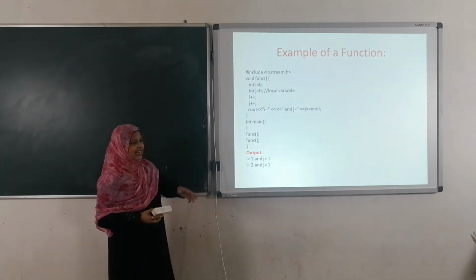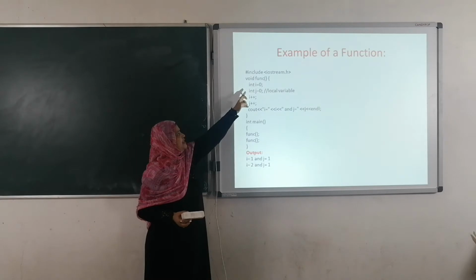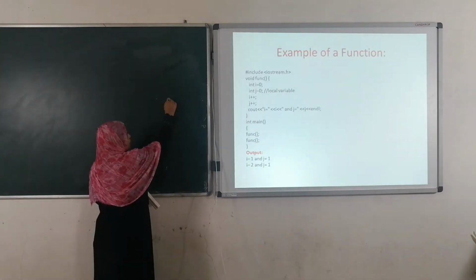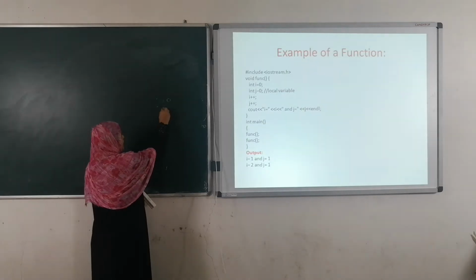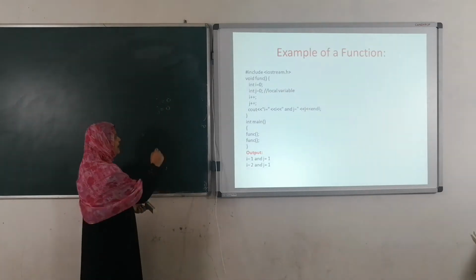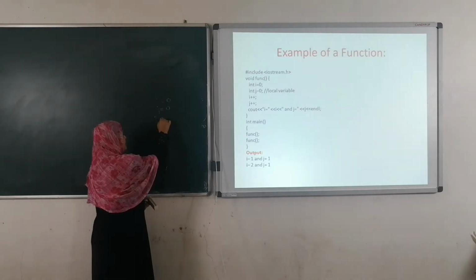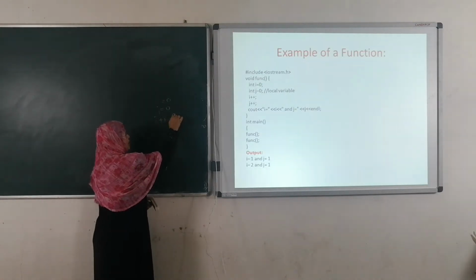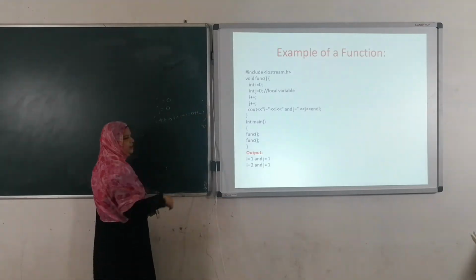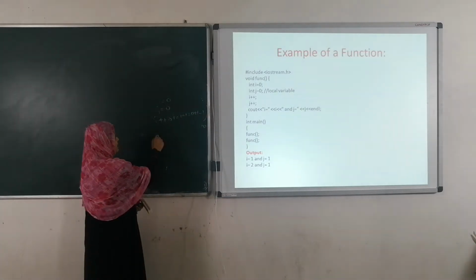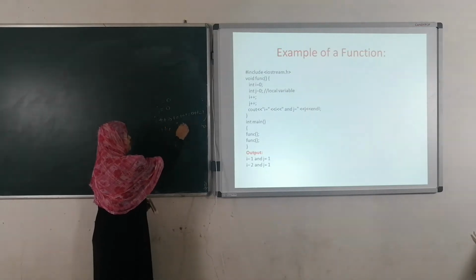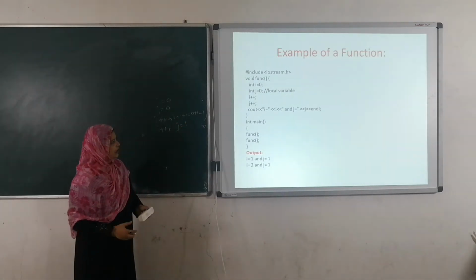A function is going to call this void function. int i equals 0, so the value of i is 0, and the value of j is 0. i plus plus increments the value of i, so i equals i plus 1, 0 plus 1, 1, right. j plus plus means increment the value of j. Now j is 0, 0 plus 1, 1, right.